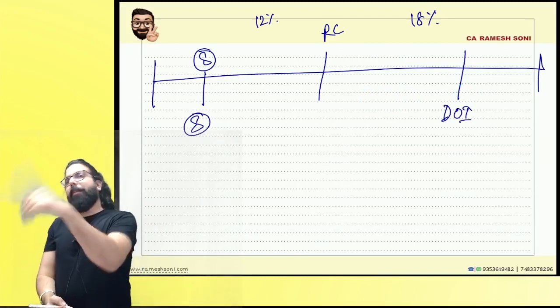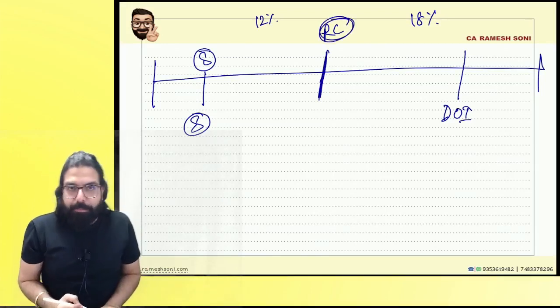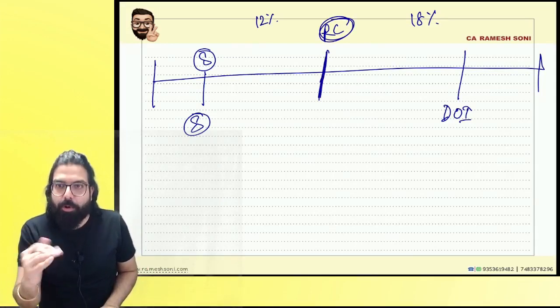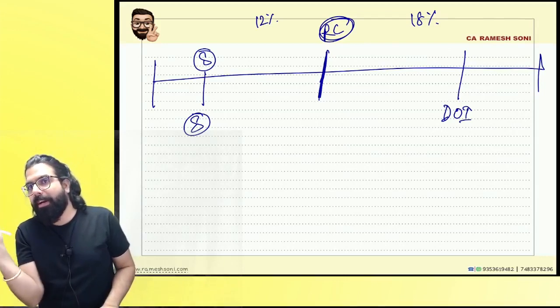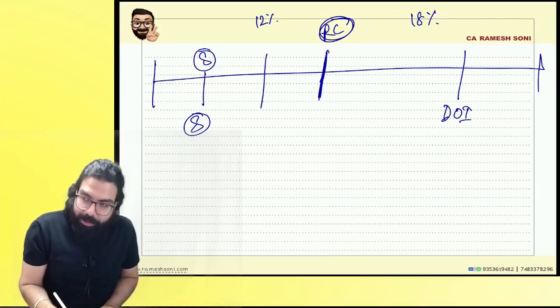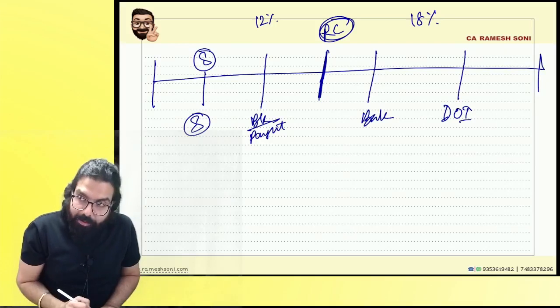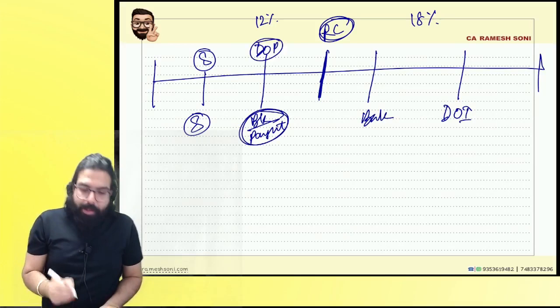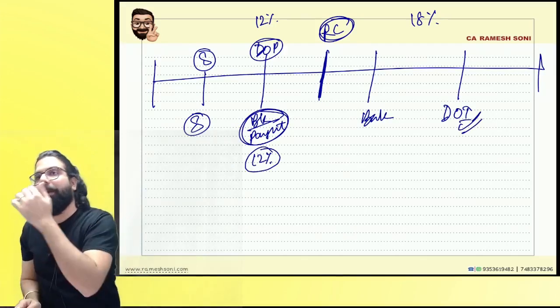Now, if I make the payment, if payment is before the rate change, then which rate will apply? Old rate. I will tell you, do one thing. Give me an old dated check. So the book entry will come over here, the book entry of the payment. Correct? Bank account will get credited over here. Which is earlier? Book entry, and this will become the date of payment, and the old rate 12% you will apply when you raise the invoice. Do you guys agree with me?